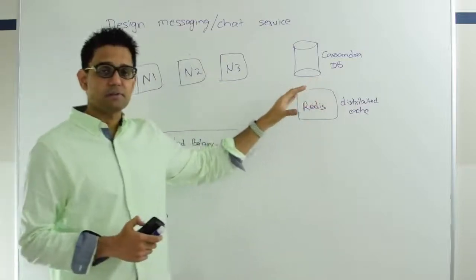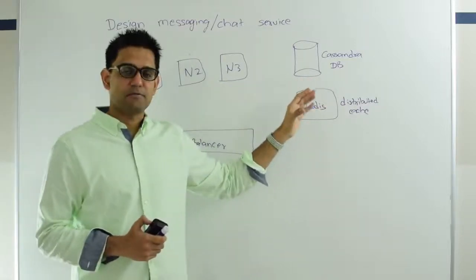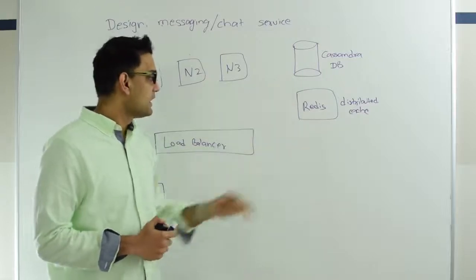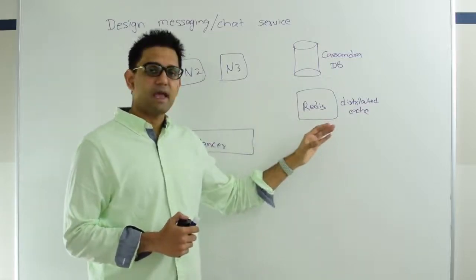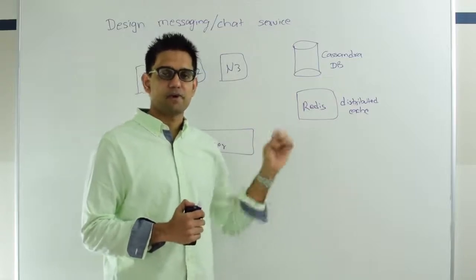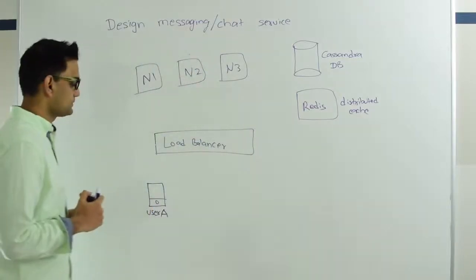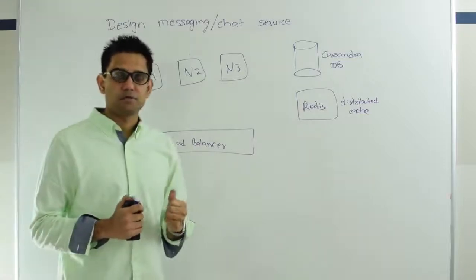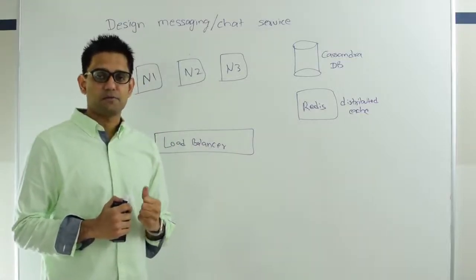You're going to have a database. I'm going to use Cassandra, which is my favorite database, but you could use any other database. And for the distributed cache, we're going to use Redis, which is going to store temporary information for the user. So next, let's talk about what happens when the user logs in for the first time into Facebook.